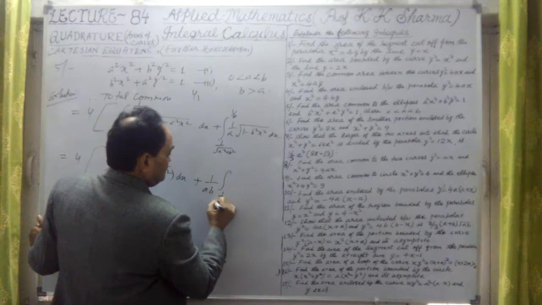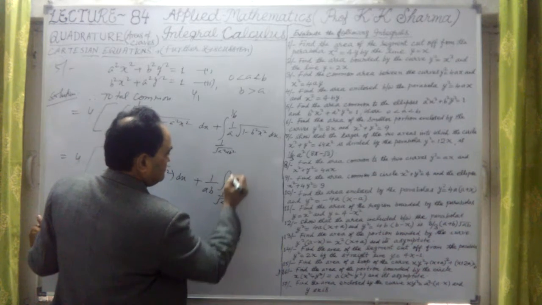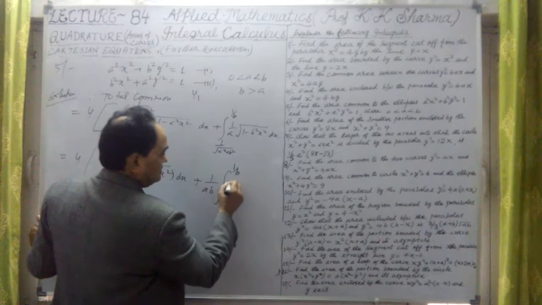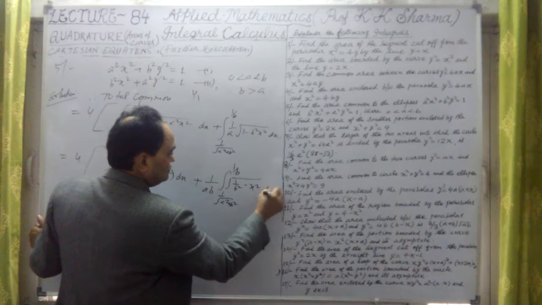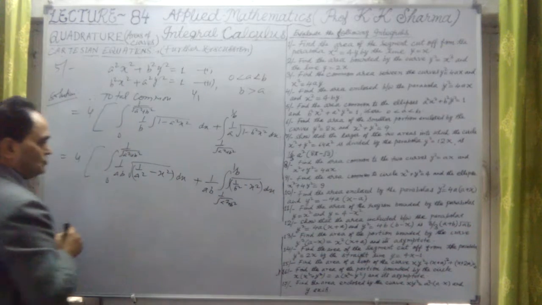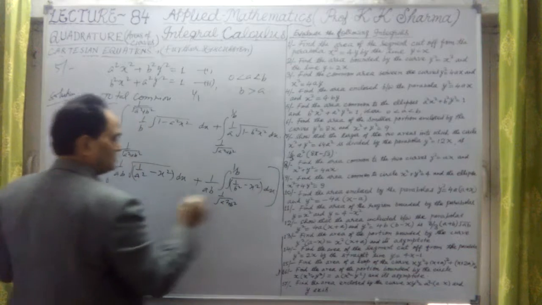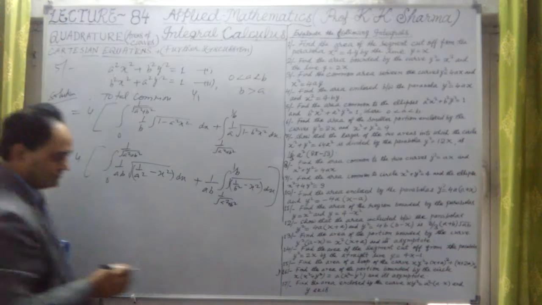Integration of 1 upon under root a square plus b square, 1 upon b, and under the square root 1 upon b square minus x square into dx. Okay, now these are to be integrated. What is the integration of?